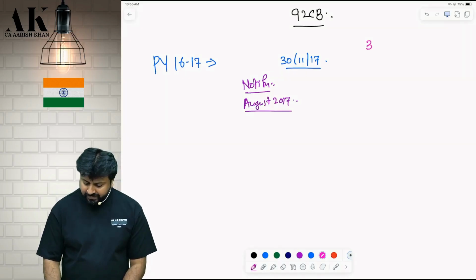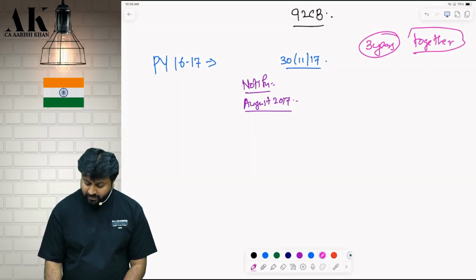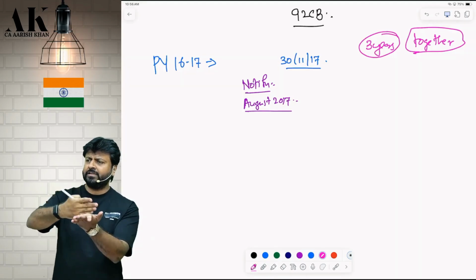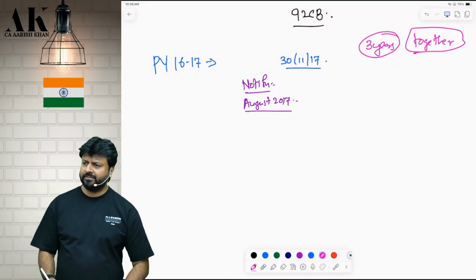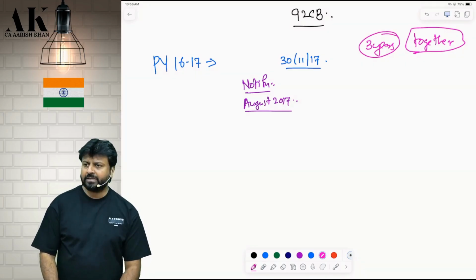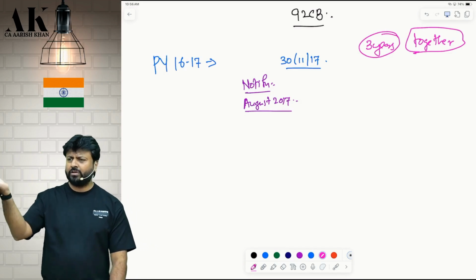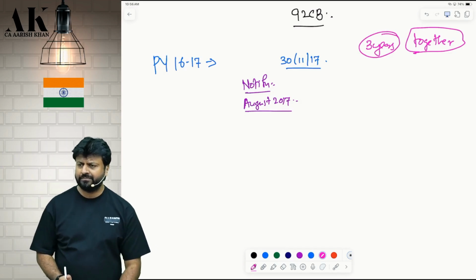Initially they used to notify for 3 years together. CBDT used to notify the safe harbor rule for 15-16, 16-17, 17-18. Then from 17-18 onwards, they started notifying every year, a separate rule, coming just 2 months before the due date of filing of return.